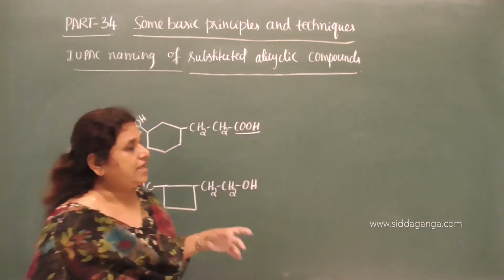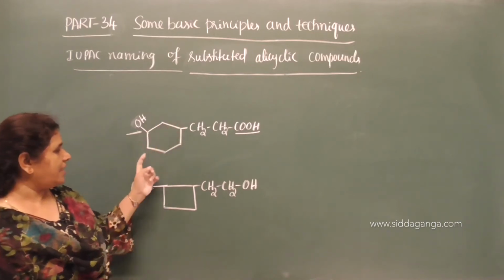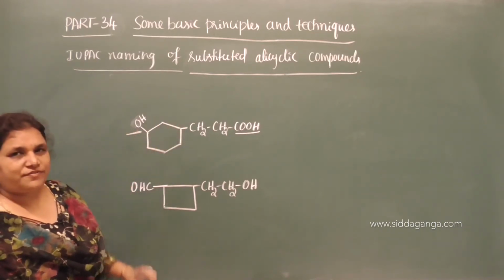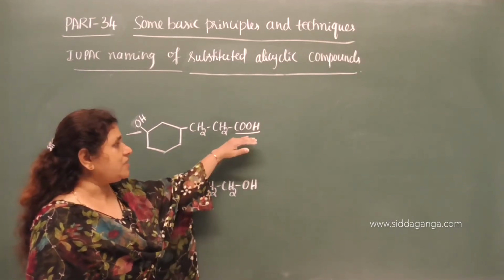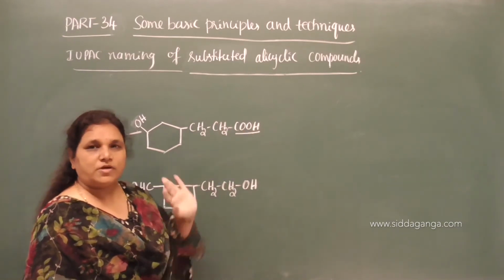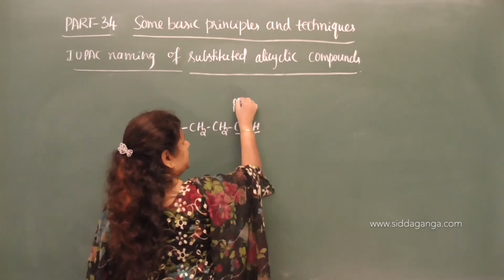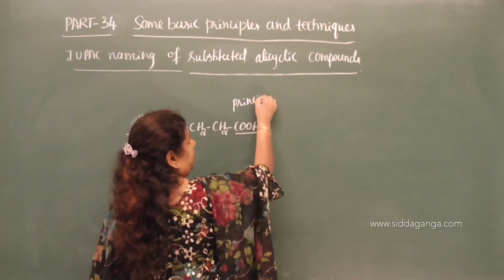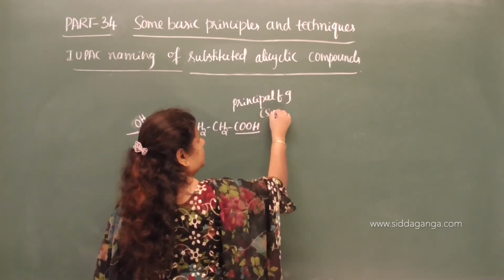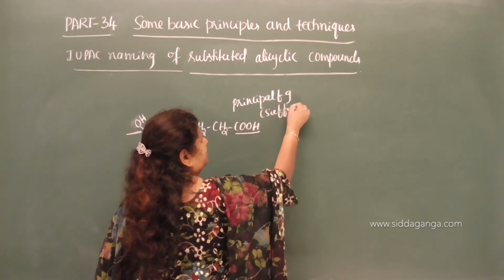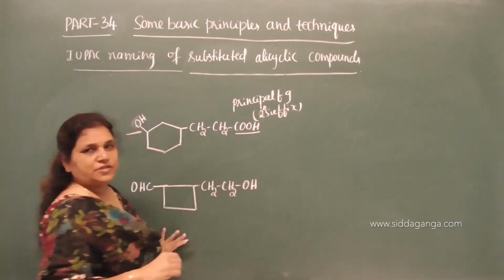In a side chain we have a COOH group and on the alicyclic ring we have an OH functional group. According to the priority, the first priority goes to carboxylic acid. So, therefore, it is the principal functional group and we have to use a secondary suffix for this.